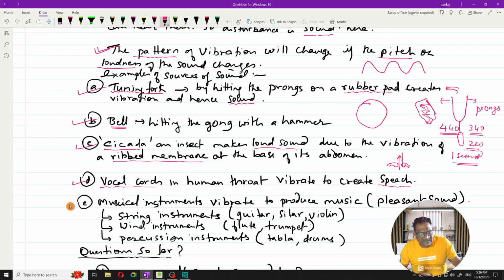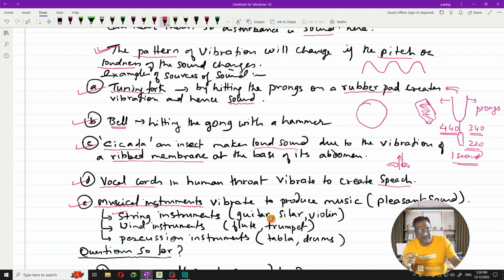Last but not the least, let us talk about part E, and that is musical instruments. We in India at least have so many musical instruments of various types. Basically, you can classify them into string instruments. String instruments make use of a metal string, for example a guitar or a violin.